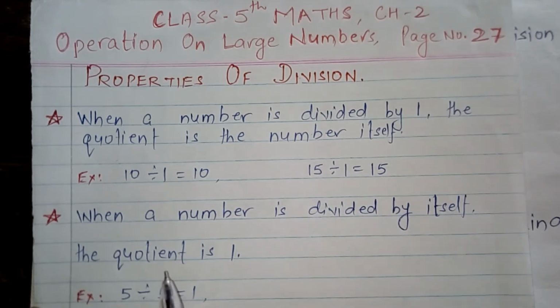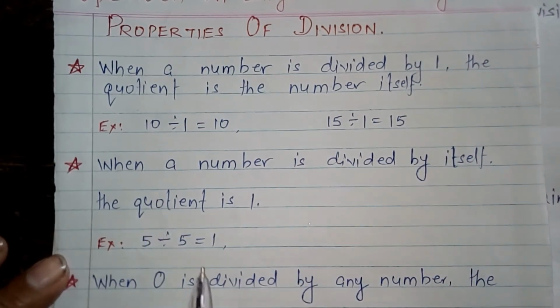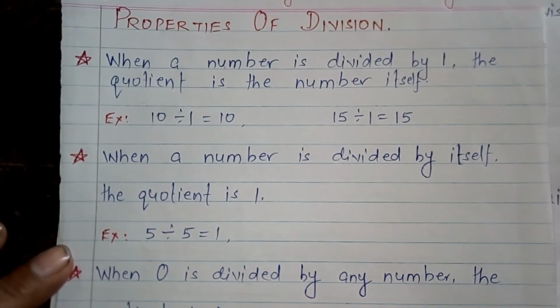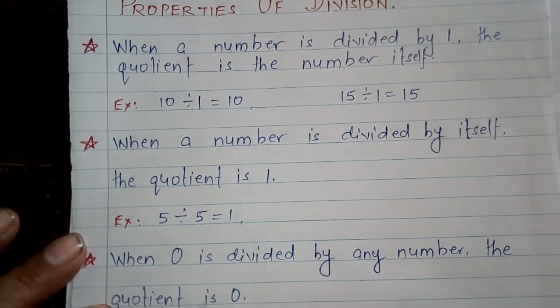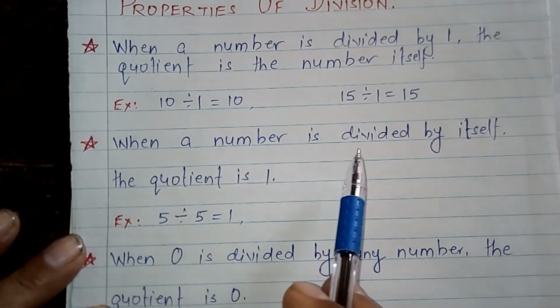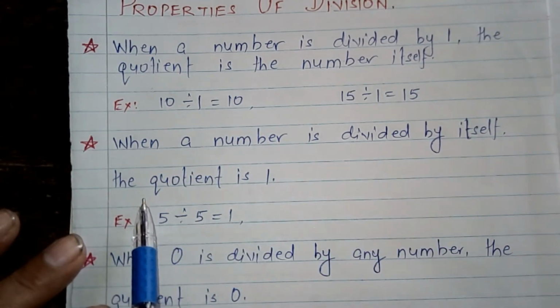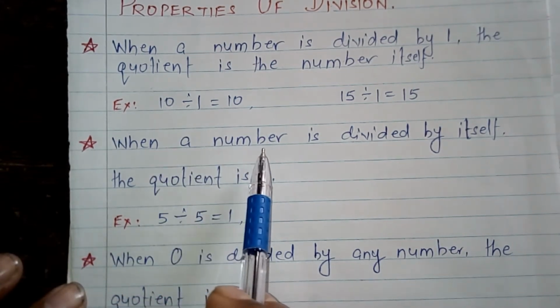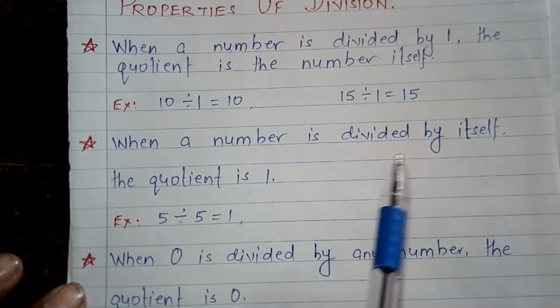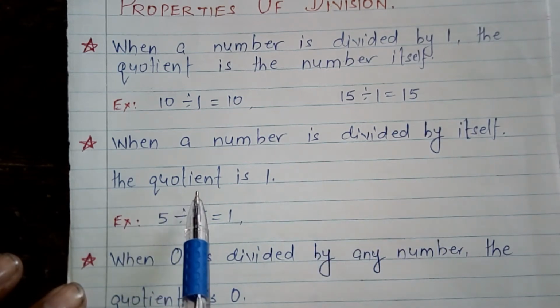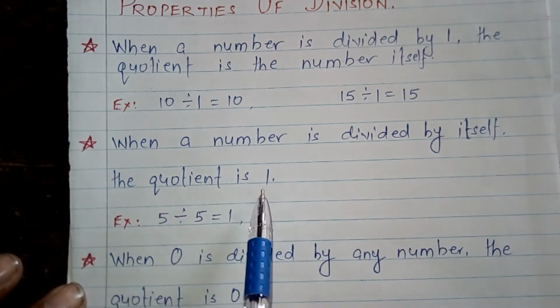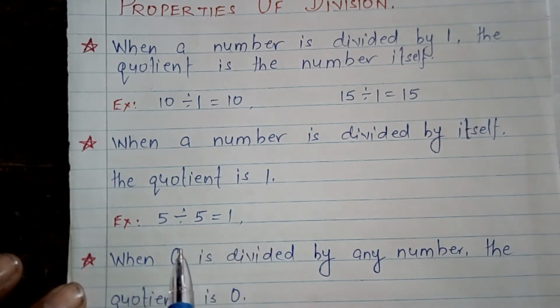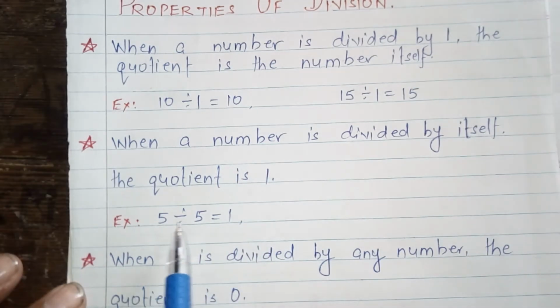Okay. Now your second property is: when a number is divided by itself, the quotient is 1. For example, if 5 is divided by 5, then quotient will be 1.